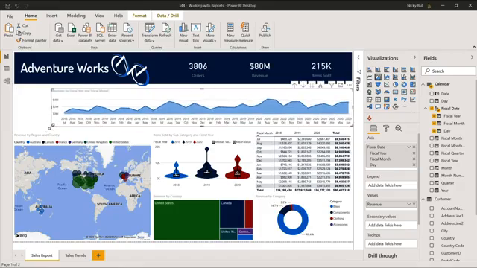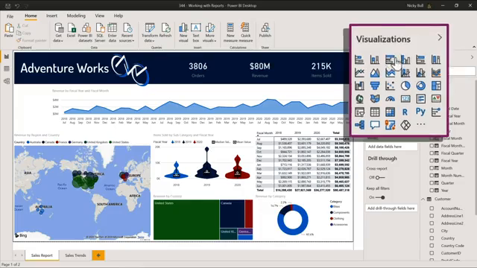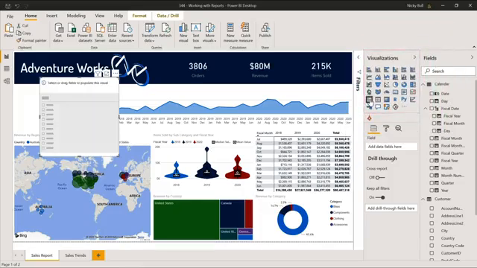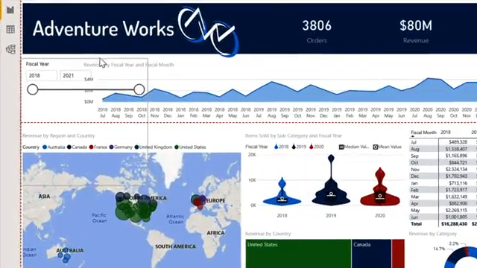So I've got some space to put my slicer. Then just click onto the canvas, come to your visualization section, and we're looking for the slicer visual. And we would like to filter by fiscal year. So in your Fields panel, can you please find fiscal year and just tick to select. I'm now going to resize that, so I'm going to move that into place.